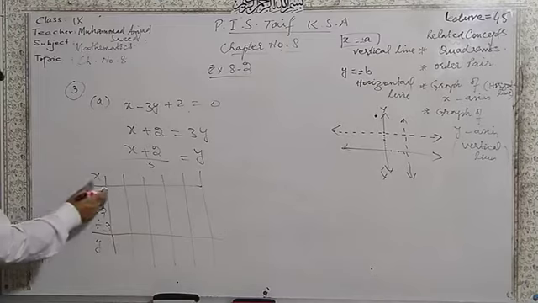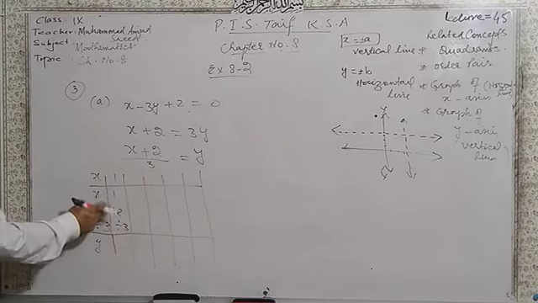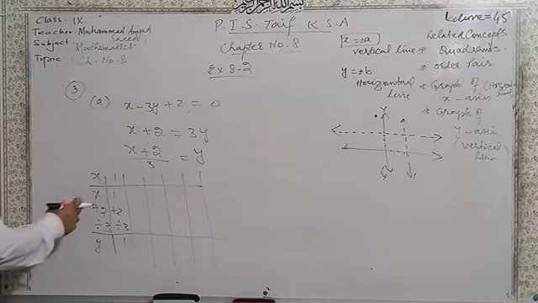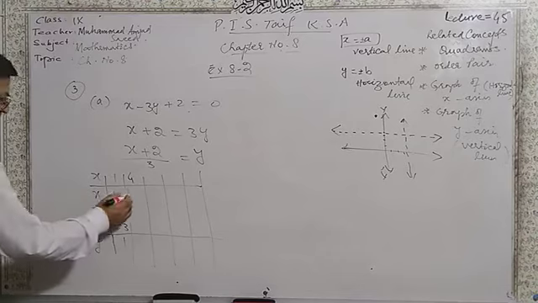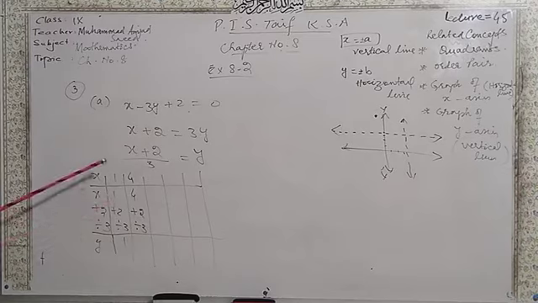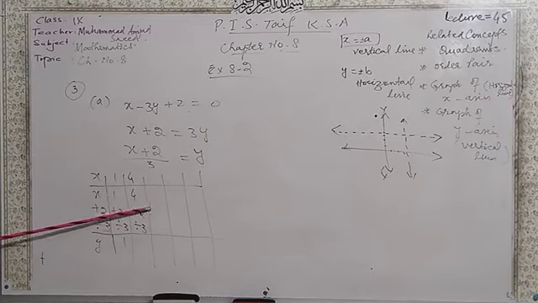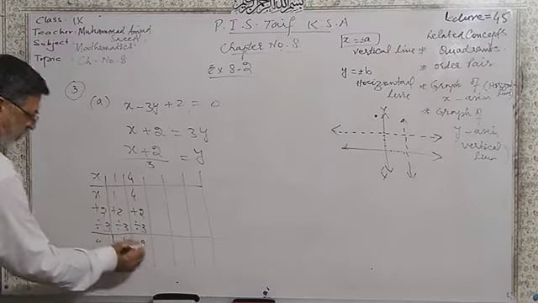For example, if I take x is equal to 1, that is 1 plus 2 divided by 3. 1 plus 2 is 3, 3 over 3 is 1. Similarly, you can take x as 4. That will be 4 plus 2 divided by 3. Remember, we are changing the value of x. This plus 2 divided by 3 is always the same. So 4 plus 2 is 6. 6 over 3 is 2.